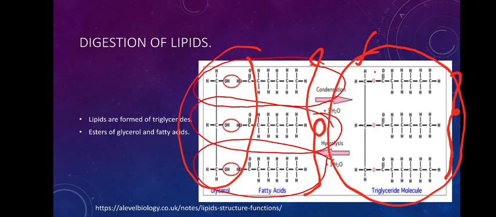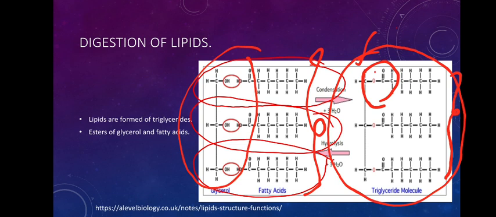A fatty acid is similar to the hydrocarbon that you study in chemistry, formed of carbon and hydrogen, but the difference is that it will also have a carboxylic group, C double bond O, OH group. That is how a hydrocarbon is different from a normal fatty acid. Hydrocarbons will be a linear chain of carbon and hydrogen, with either double or triple bonds, but a fatty acid will be a linear chain, plus one of its ends will contain a carboxylic group, C double bond O, OH. Such a chain of carbon, hydrogen and oxygen is called a fatty acid.